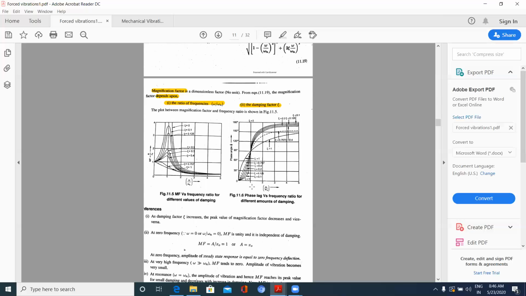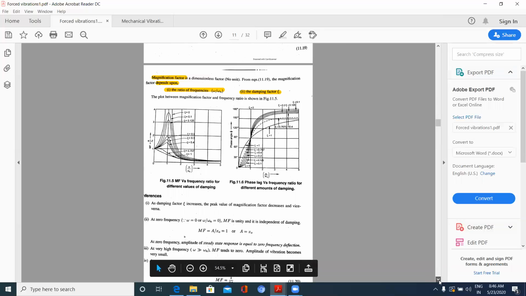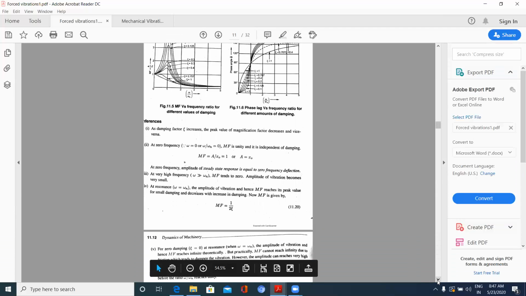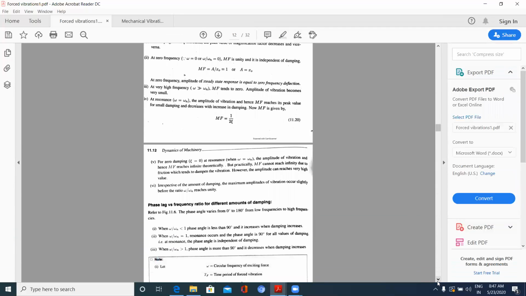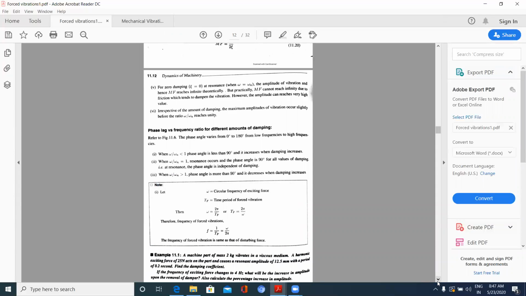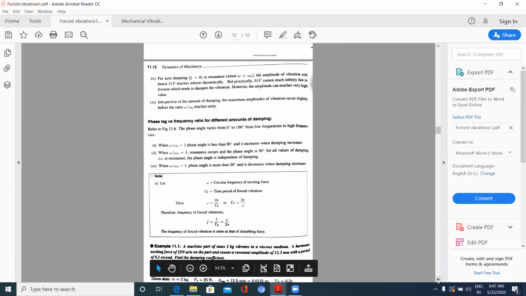And you have to check for when omega by omega n is under root 2 also. You apply for that value and you will be getting an interesting point. We will be discussing that again. Check for the value omega by omega n is equal to under root 2. So check for these discussions. And this is the magnification factor.